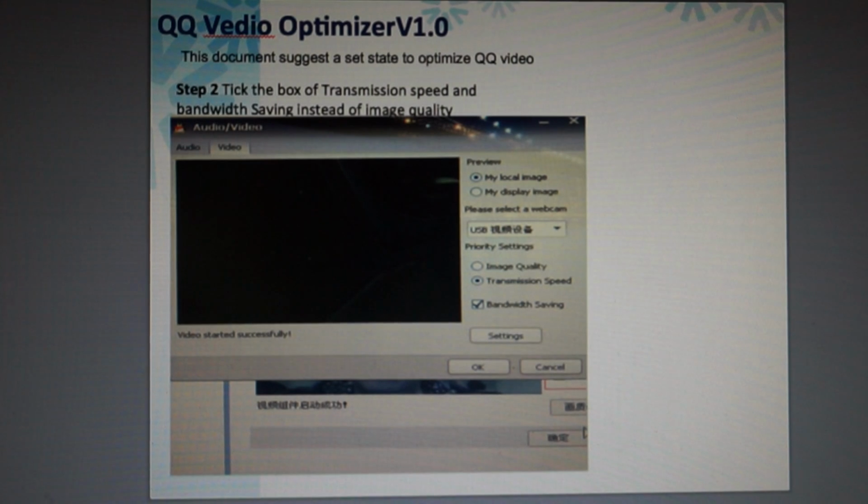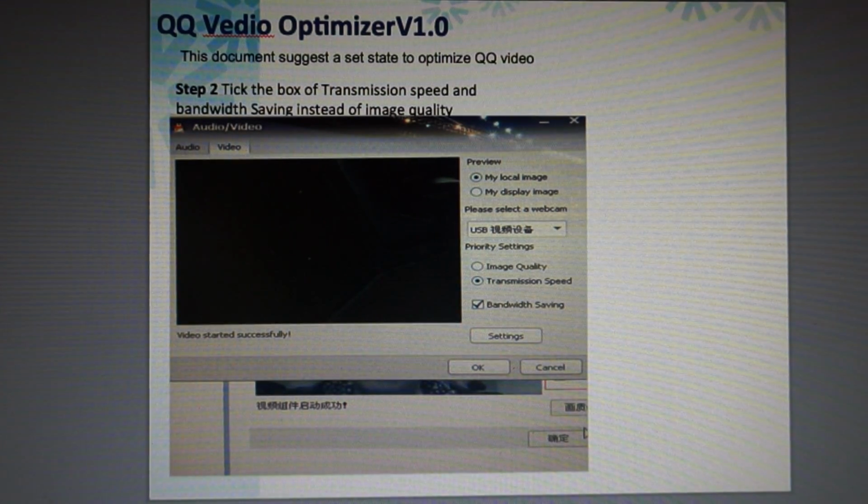Now, turn to page 10. It's the video optimizers. Continue. Step 2, tick the box of transmission speed and bandwidth saving instead of image quality. Then press OK. Then you can make a video call now. If it is still not better, you can contact our team, but make sure you know whether this is a common QQ problem or your student's internet problem. A screenshot of your internet speed test is important evidence when your student is using other devices that cause the internet to be unstable.